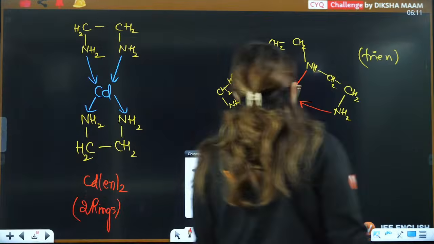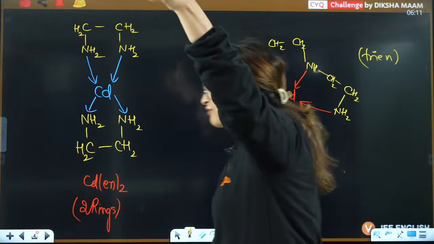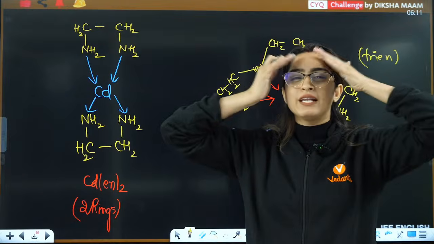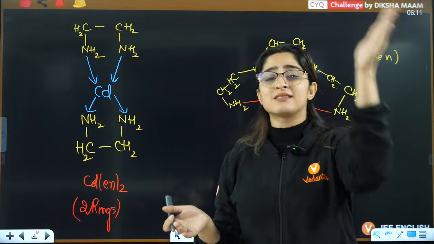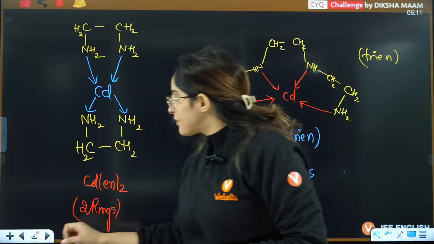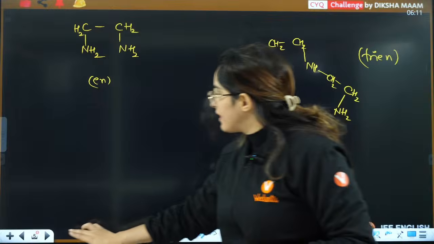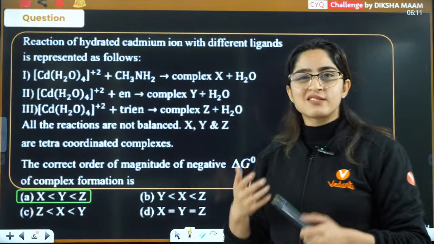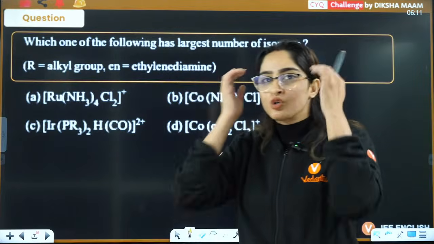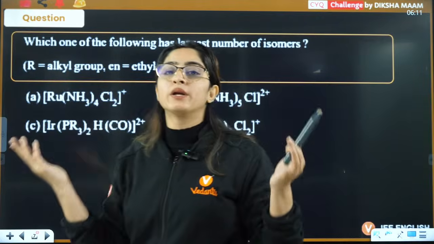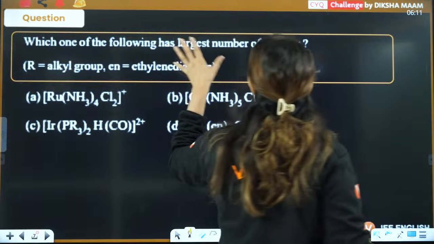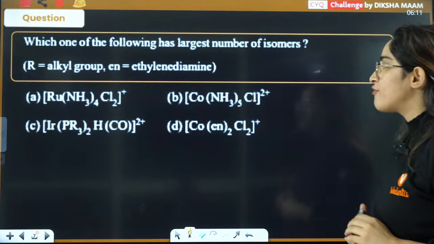Right, everybody? Clear? If that is clear, write A in the chat box, right? If you're clear with this, yes, that okay, this is the question and that is how you're going to answer this, right? So you will not see normal questions here. I have picked some really interesting questions for you so that your brain can open up a bit, right? Okay, yes. Which one of the following has the largest number of isomers?